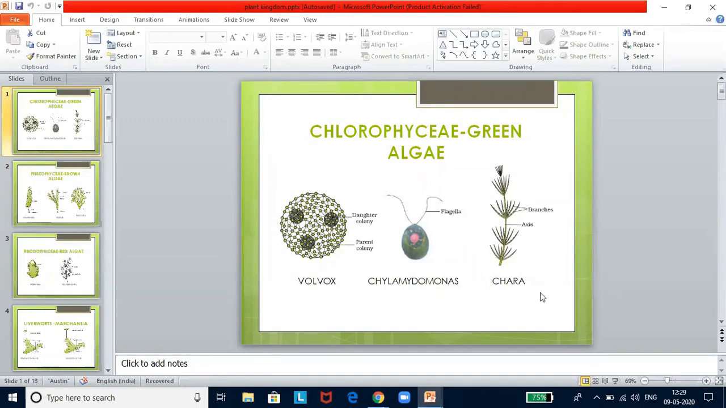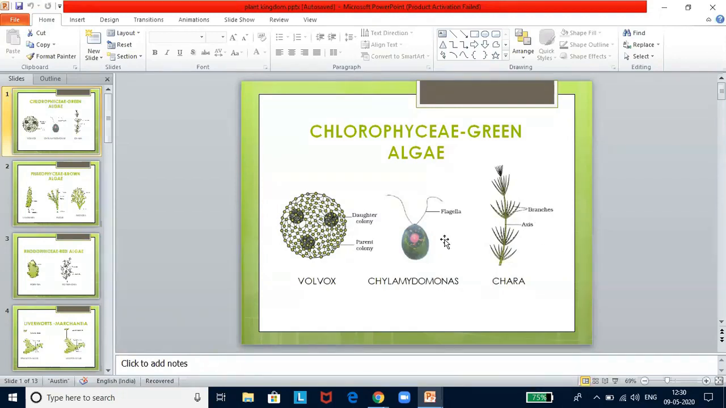See, generally we tend to overlook these details. Please have a look. This colonial form is a Volvox. Single cell, it is a Chlamydomonas, and this is a Chara. It is more like a plant. And then look at the daughter colonies. The small rounded structures are the daughter colonies, and the outer covering is the parent colony.